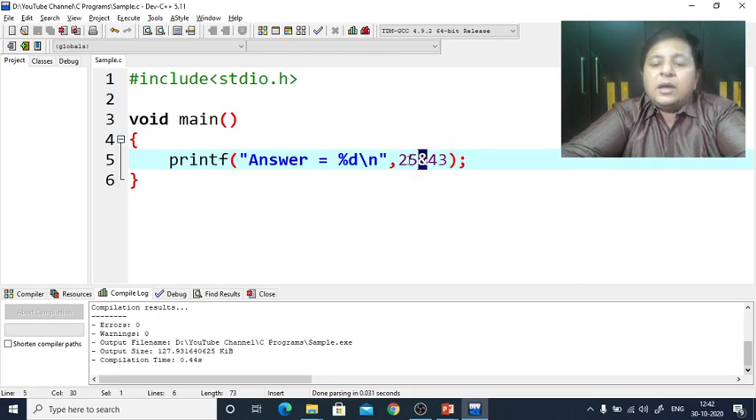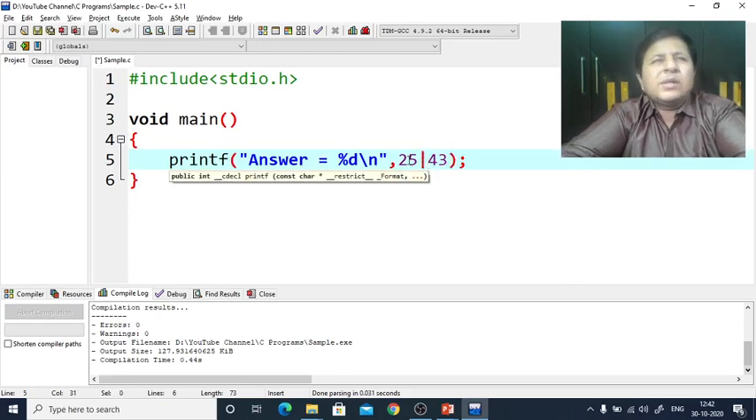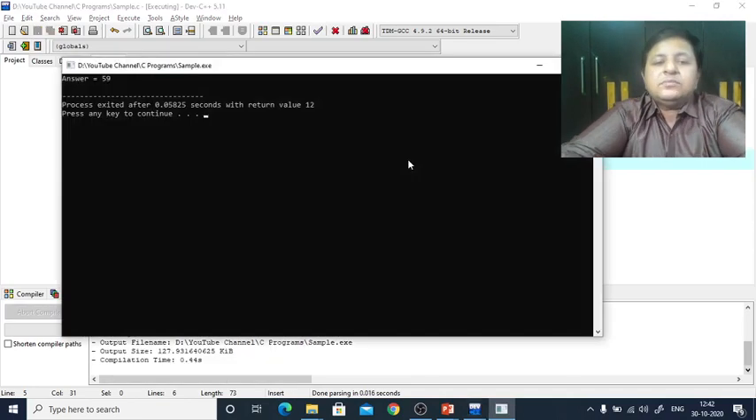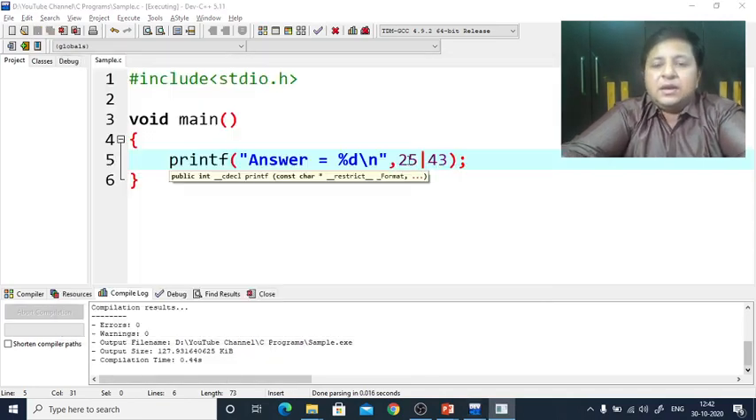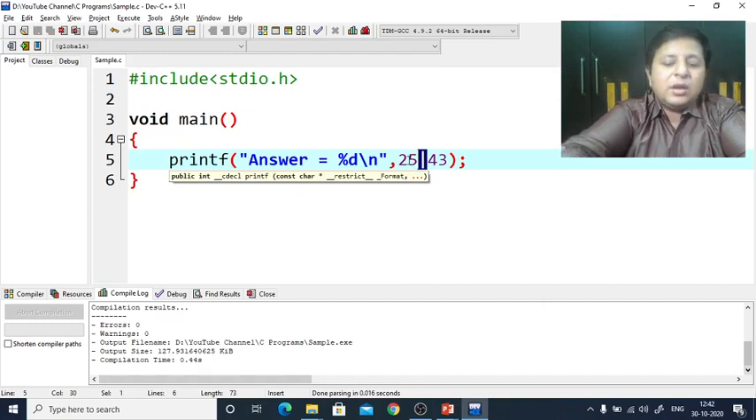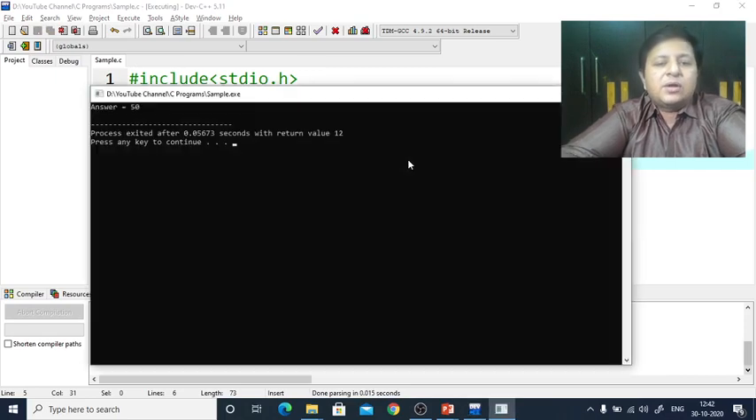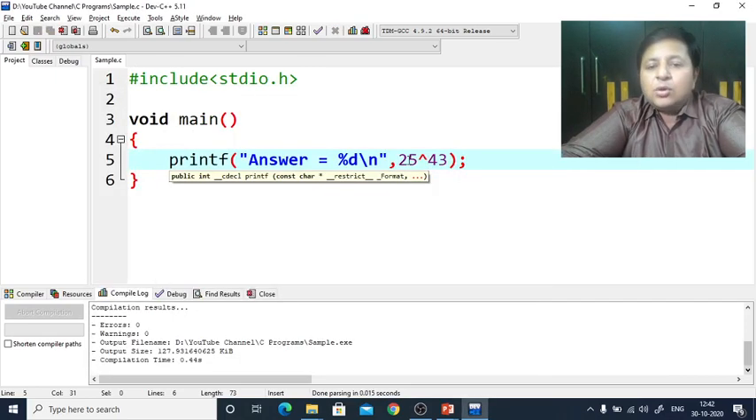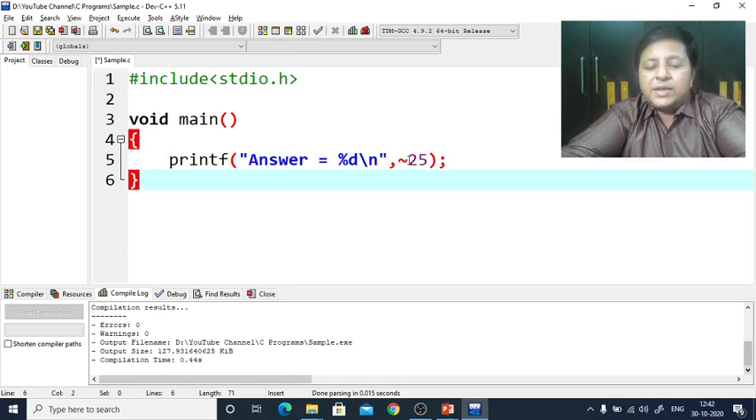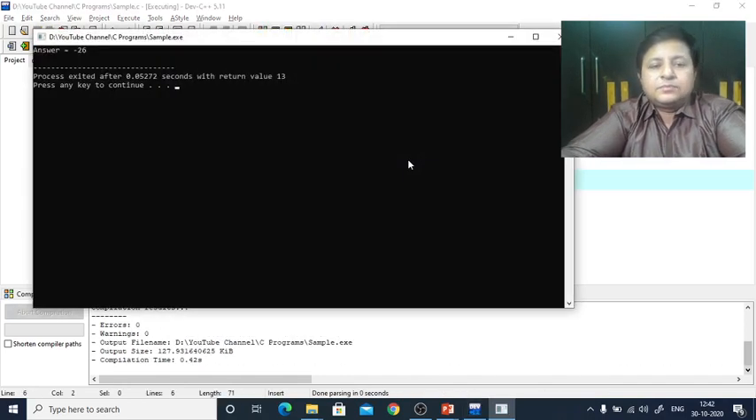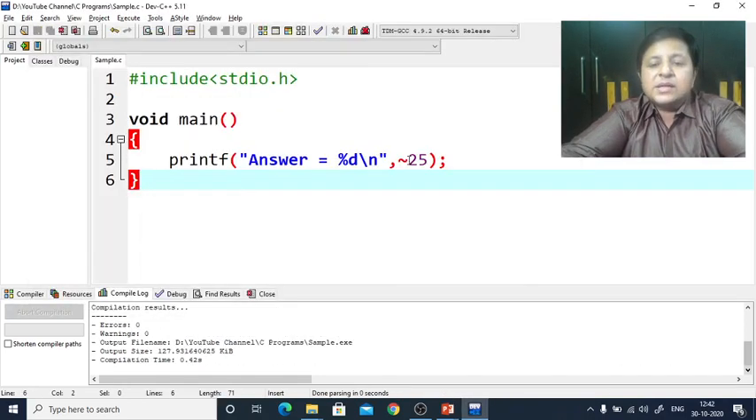Now when I put OR, if you remember, it was 4 less than 63, that is 59. Let's check. Yes, it's 59. And for XOR, if I'm not wrong, it was 50. So let's check with XOR. Yes, perfect. So all the answers came correct. Then let's look at the complement. Complement of 25, if you remember, came as minus 26. Yes, it is coming as minus 26.